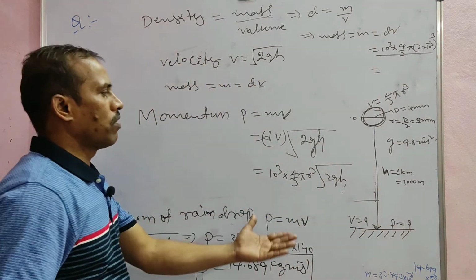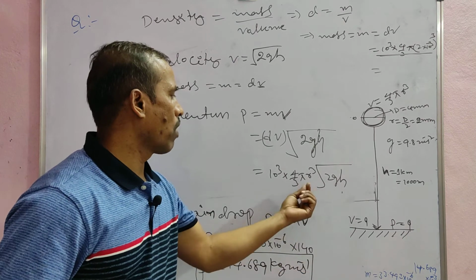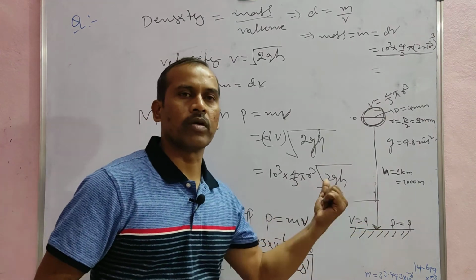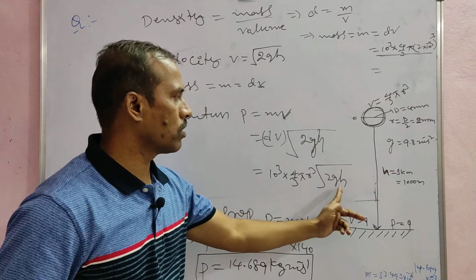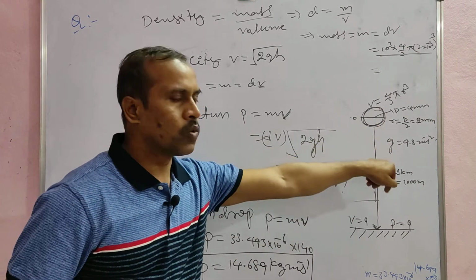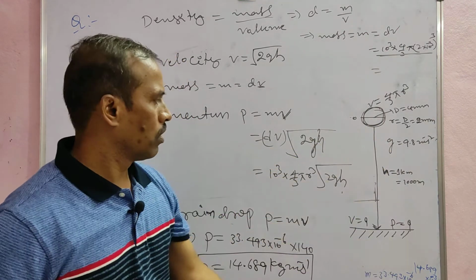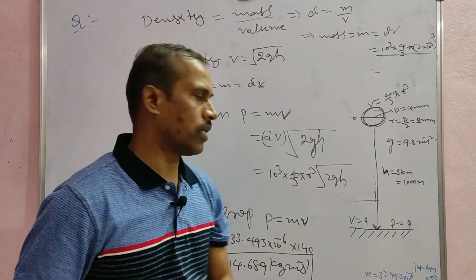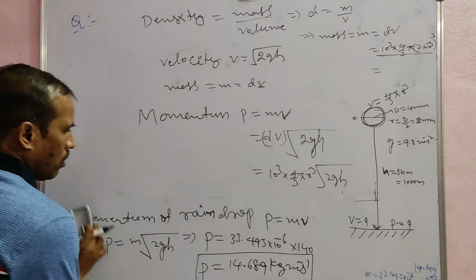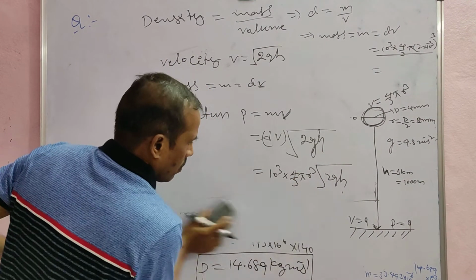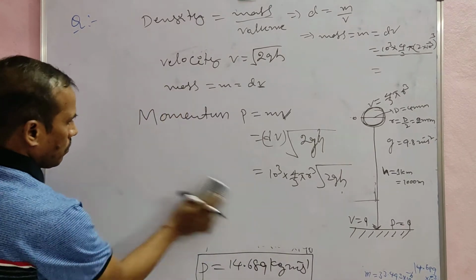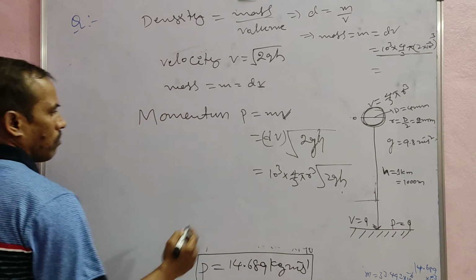Just substitute the h, g and r values and we get the momentum. The r value is 2 into 10 power minus 3 meter, and the g value is 9.8. This is the direct, final formula.